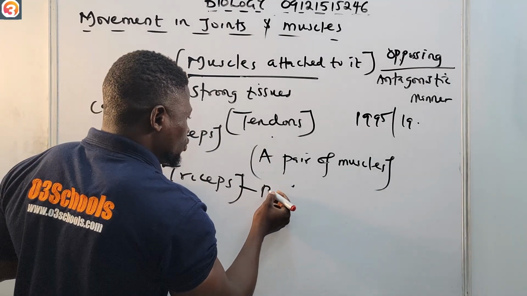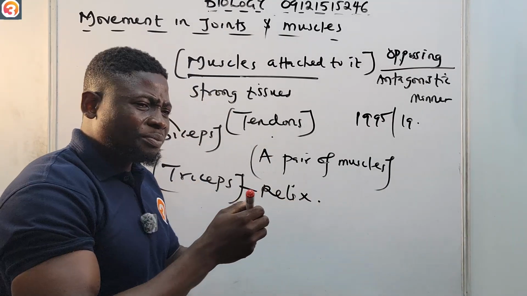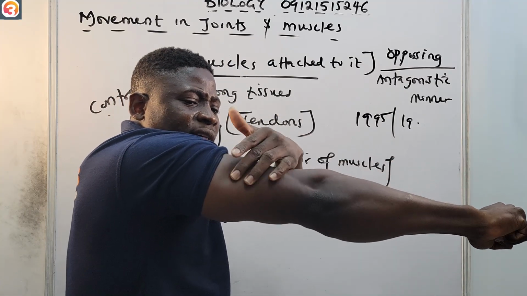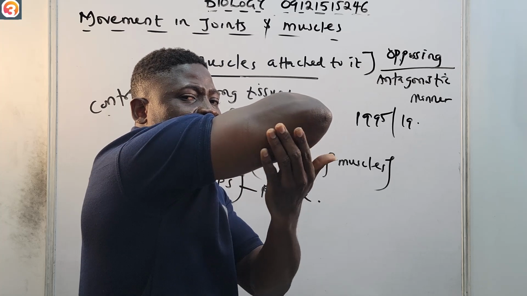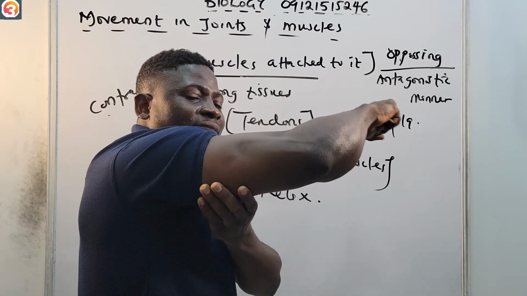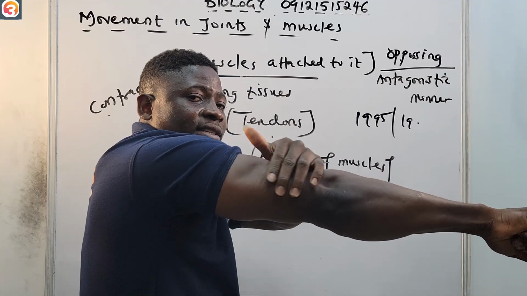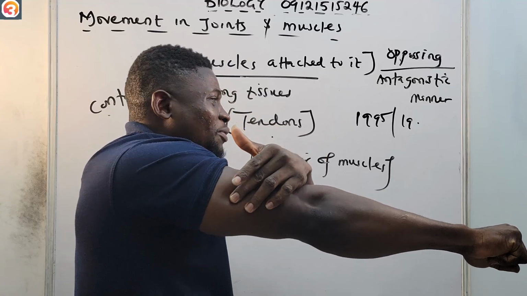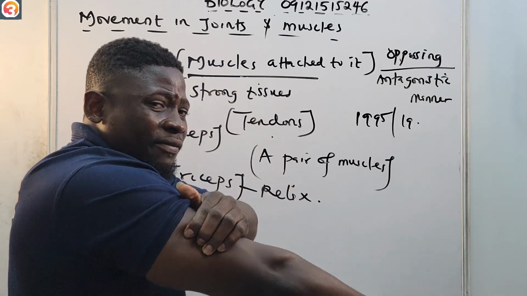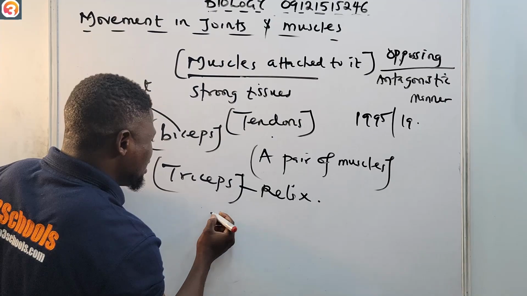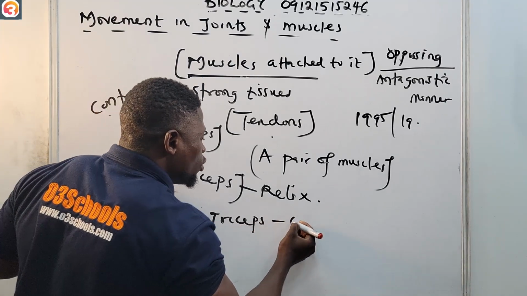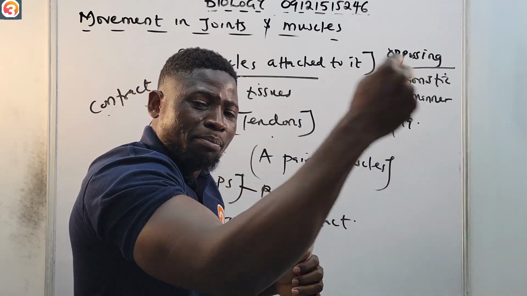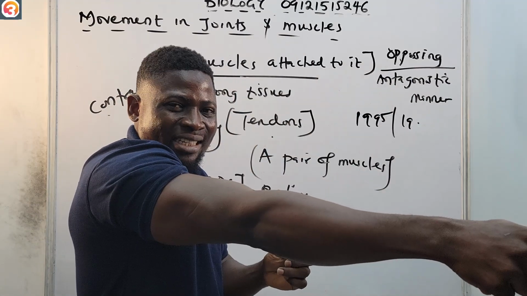The triceps will relax. But when the triceps contracts, look at it now. Look at my triceps now. Is it the same thing as before? It relaxed before. Now that I've contracted it, you can see it's different, right? Now that it has contracted, what do you notice in the elbow? Is the elbow still bent? No, the elbow straightens out.